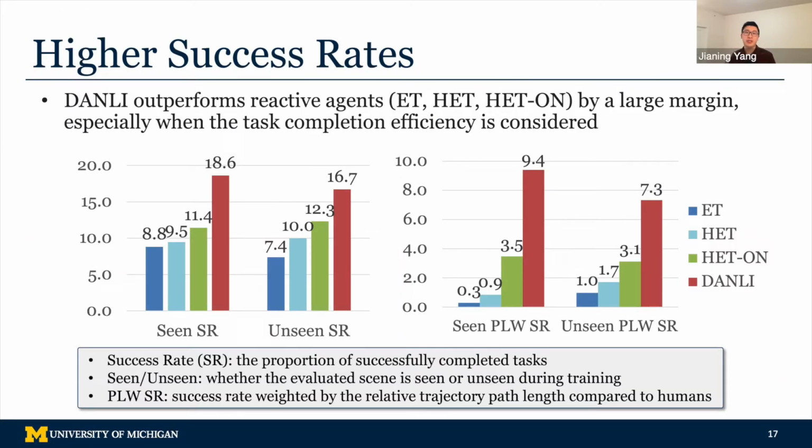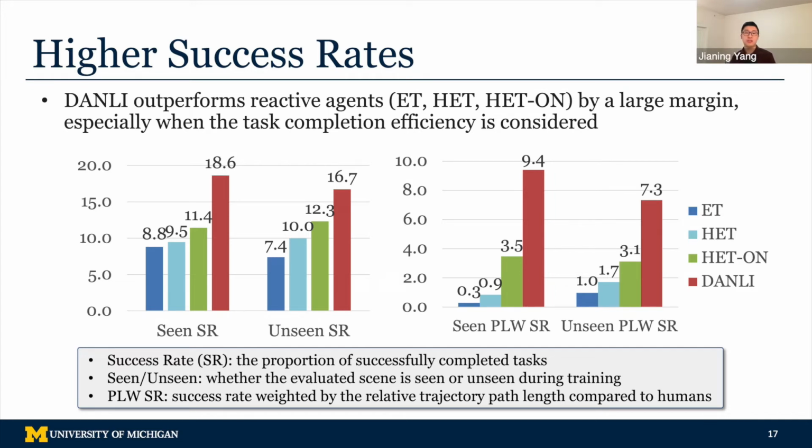Our deliberative agent is one that is both effective and efficient. Here is a quick overview of our results. On the left, we are seeing success rate, which measures the proportion of successfully completed tasks. We can see our deliberative agent substantially outperforms reactive solutions and achieves a new state-of-the-art performance in both seen and unseen environments.